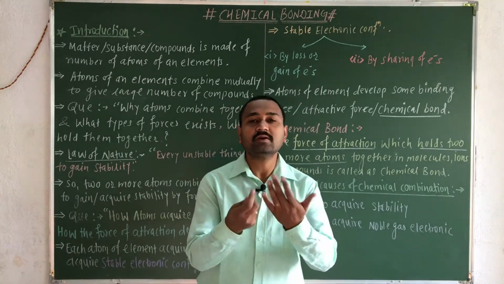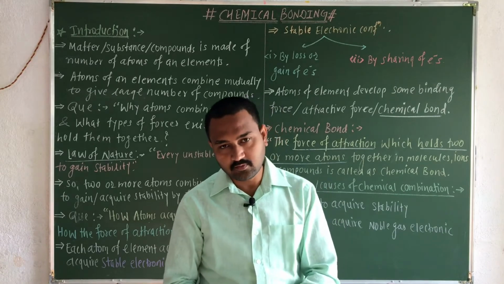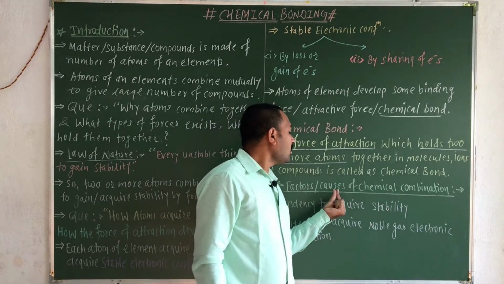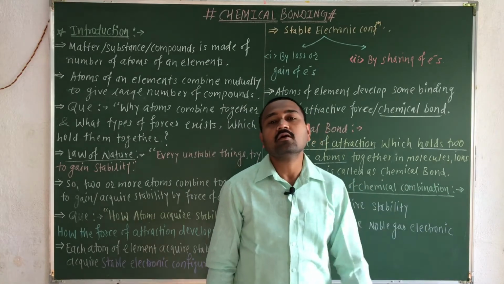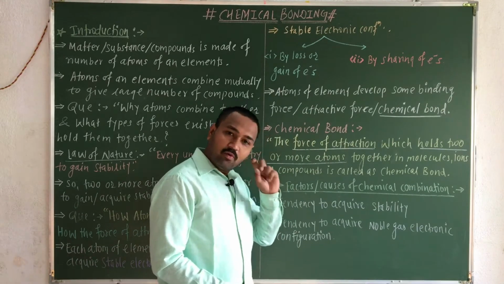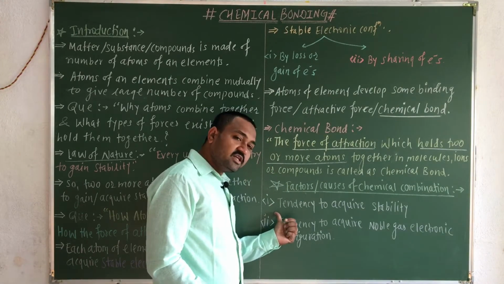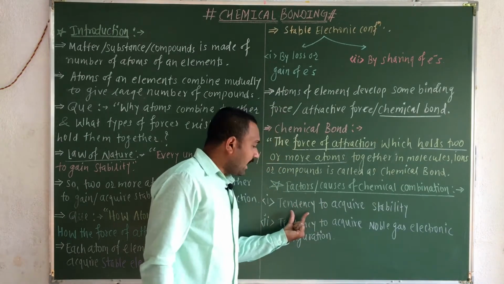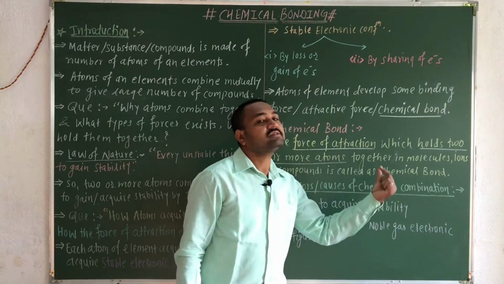We have to summarize the introduction of the chemical bond. Here we are going to consider the factors or the causes of the chemical combinations or the chemical bond formation into two important points. That is, generally the atoms of each element have a tendency to acquire the stability.